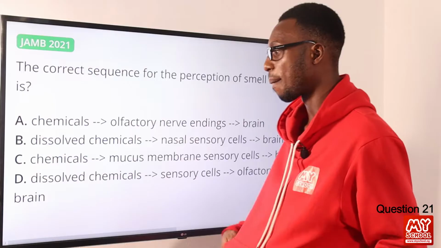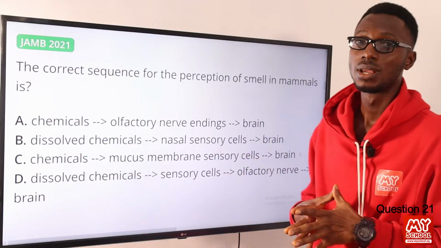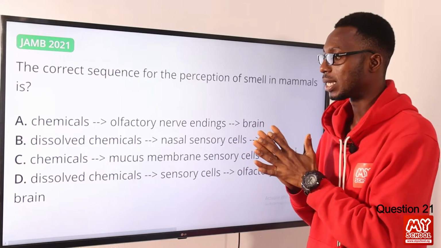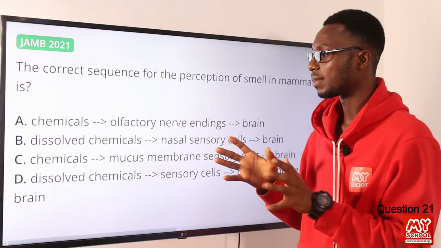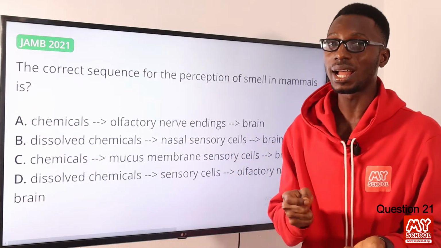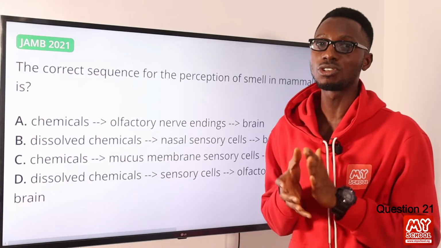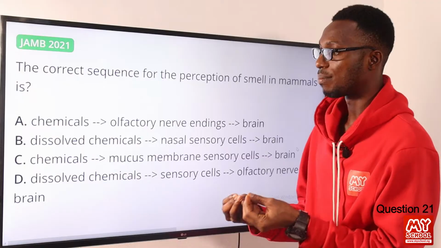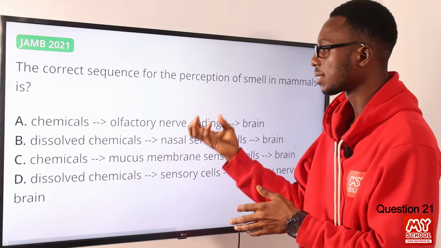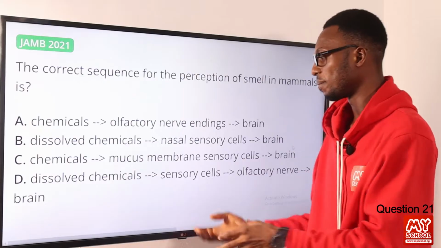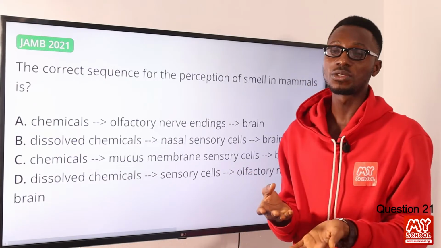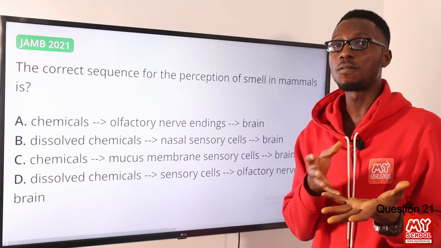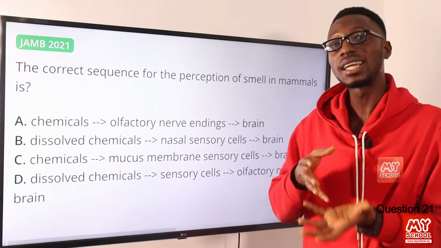At first we are talking about chemical receptors in mammals. For these chemical receptors to be able to detect smell, the smell is present in the form of chemicals that get dissolved in secretions. In the case of the nose, we're talking about secretions that you can refer to as a mucous film. So once these chemicals dissolve in this mucous film, then the sensory cells, which you can also refer to as the chemoreceptors, in the case of the nose, to be very particular, you can refer to them as the olfactory chemoreceptors or olfactory chemical receptors.